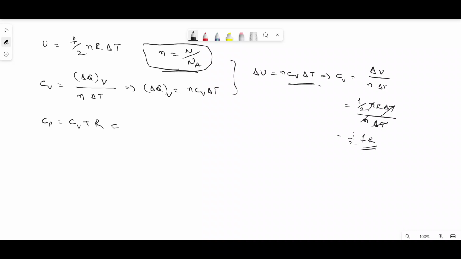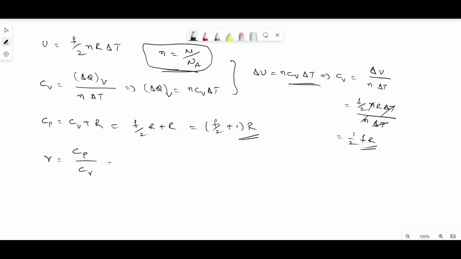So here we get 1 by 2 into F R. When we substitute this value in the equation, we get F by 2 into R plus R. Taking R as common, we get F by 2 plus 1 into R, which represents the specific heat at constant pressure.